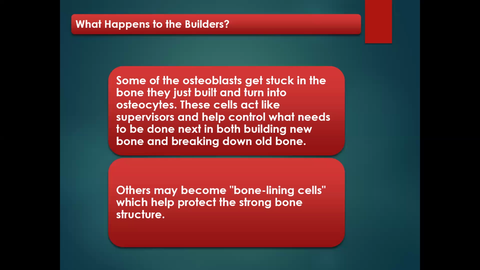Like we were told earlier, these cells act like supervisors and help control what needs to be done next in that new bone, so that the bone matrix will be strong and able to do the work necessary. That is the function of these differentiated osteoblasts, known as osteocytes.